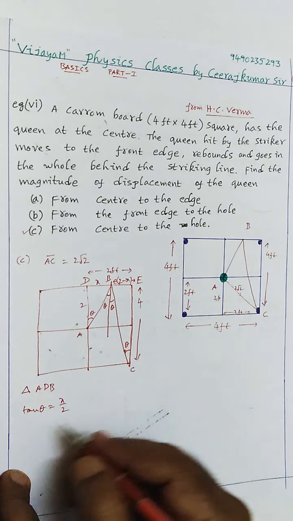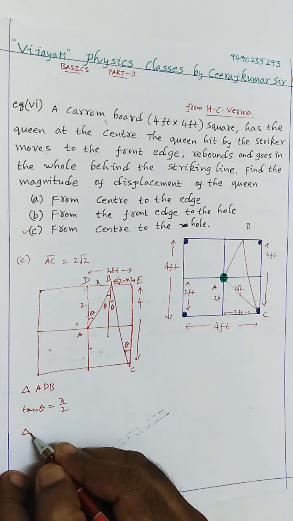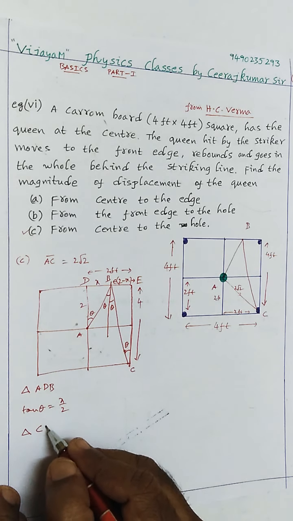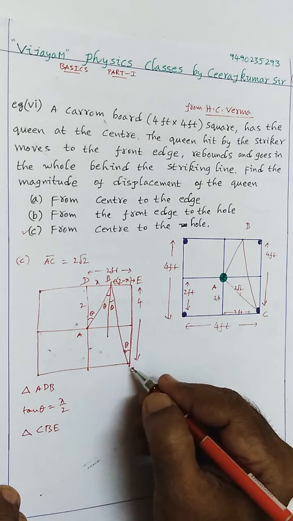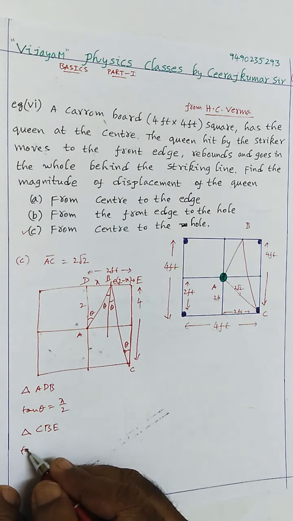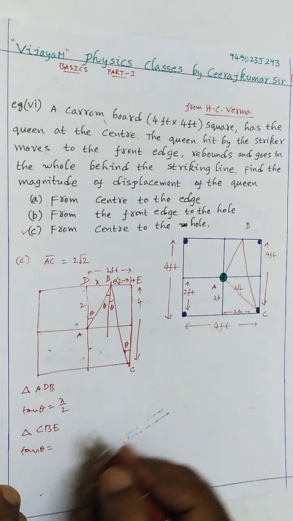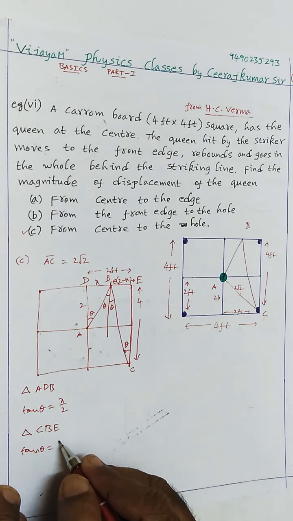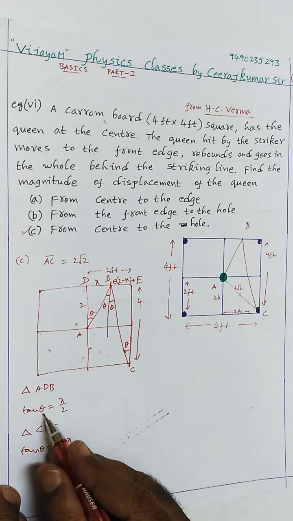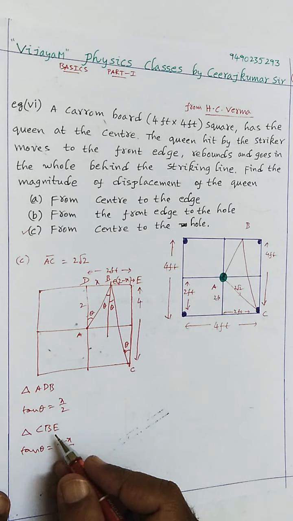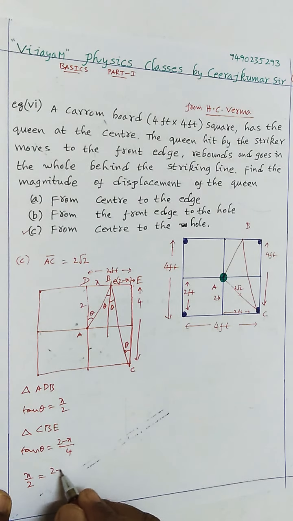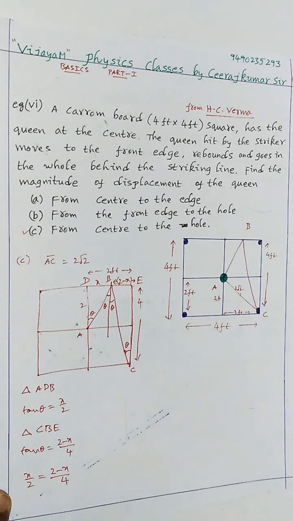Now see carefully here in the triangle CBE. See what is tan theta here? The tan theta is nothing but 2 minus x by 4. This is also tan theta, this is also tan theta. Let us equate these two. Therefore, see what we'll get here. x by 2 is equal to 2 minus x by 4.